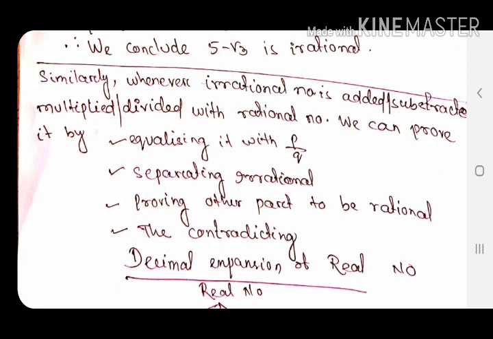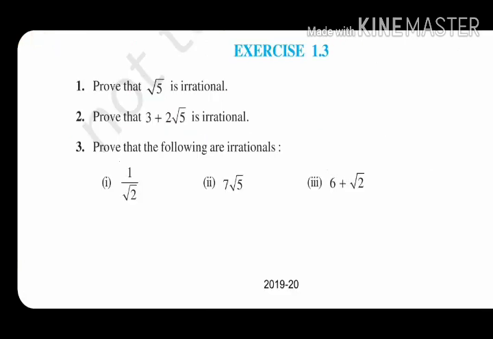When I equalize it to the other side where the irrational number is, that must also be rational, and here the contradiction will arise. Here we complete all the concepts before exercise 1.3. Now you can check exercise 1.3, and you can solve almost all the questions by these simple steps.